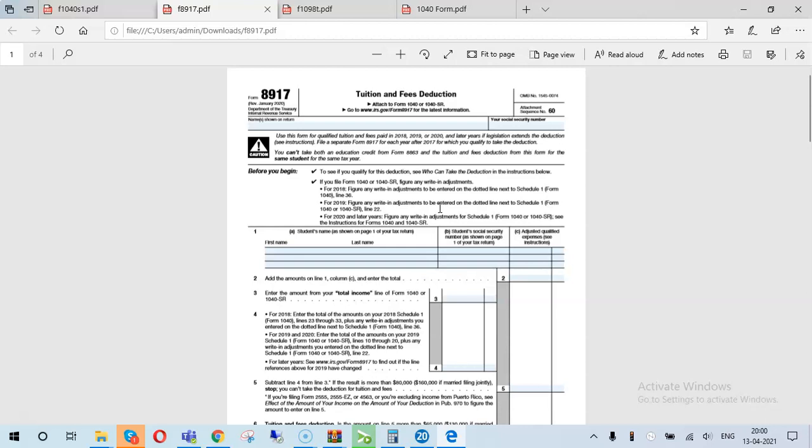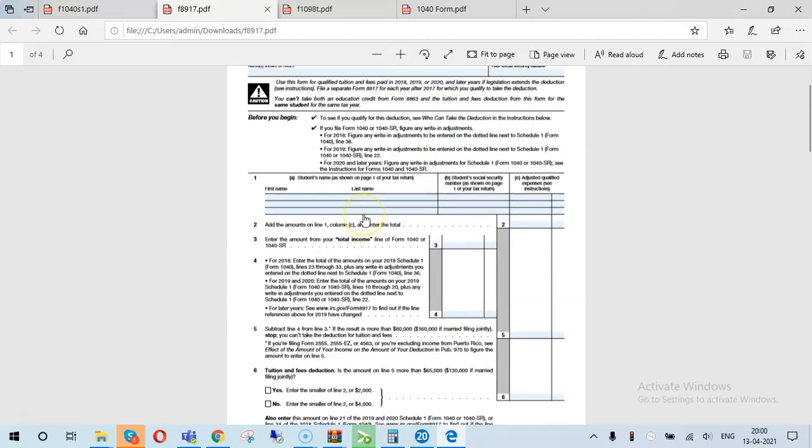So guys, always remember one thing: this tuition and fees deduction on Form 8917 is extended for 2018, 2019 and 2020. So qualified education expenses and fees are for this purpose. Please don't claim the deduction for expenses paid after 2020 unless the credit is extended again. So let's have a look at all the lines in detail.